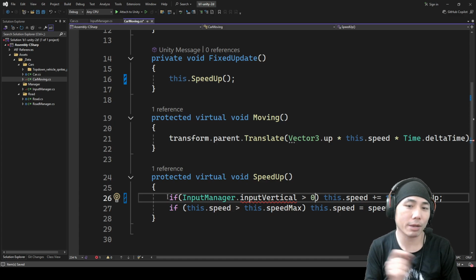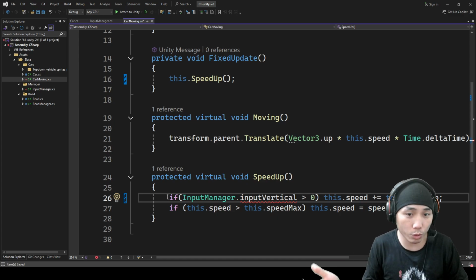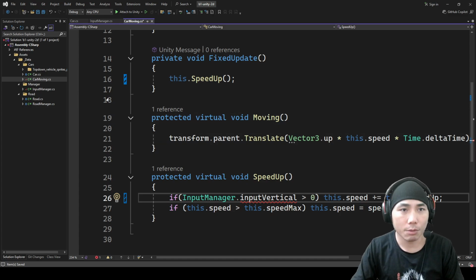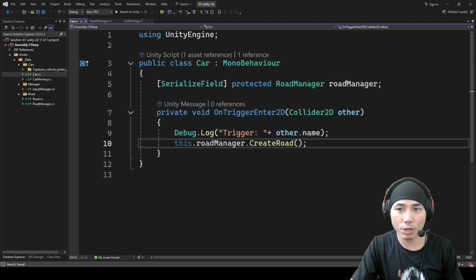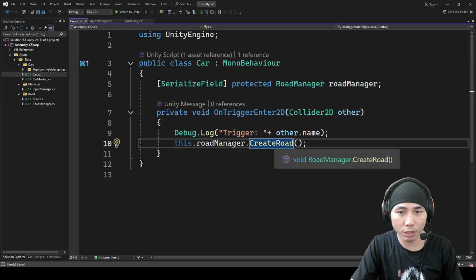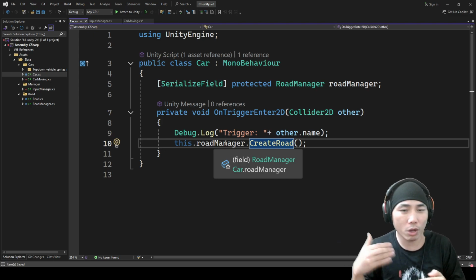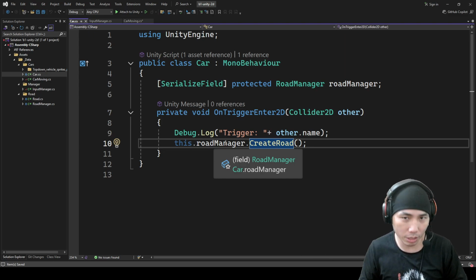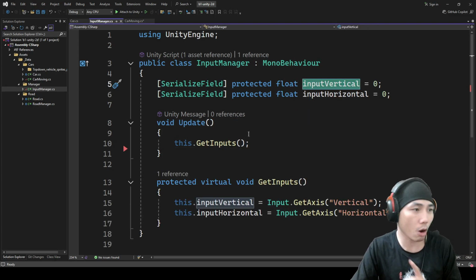The reason we have an error here is because we cannot just use it. There is a rule in C# that does not allow us to do this. If you go back to the car script, you remember this one? We have this because we want to call a method in the road manager. So we have something similar here. We want to use a variable in the input manager. So we have two options.